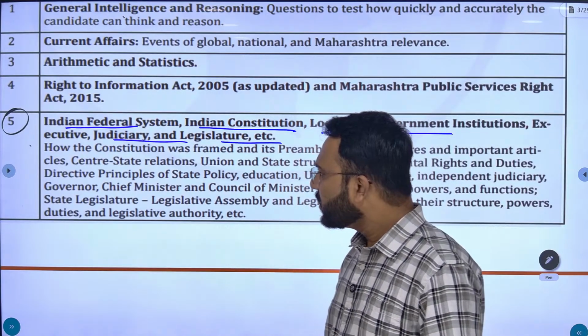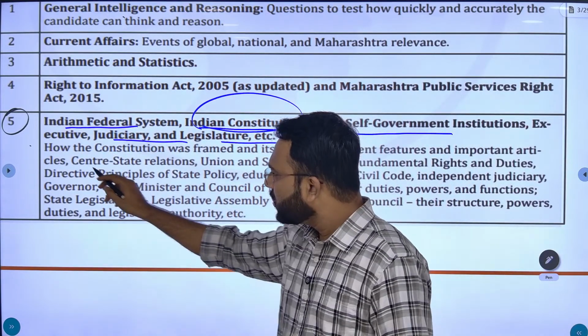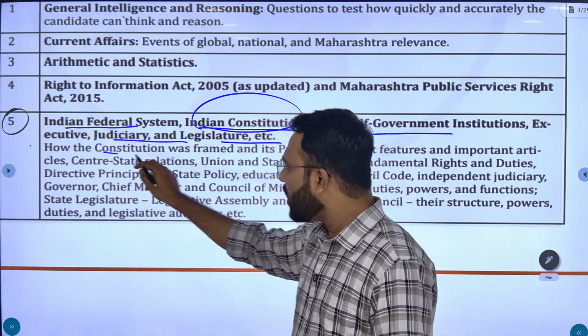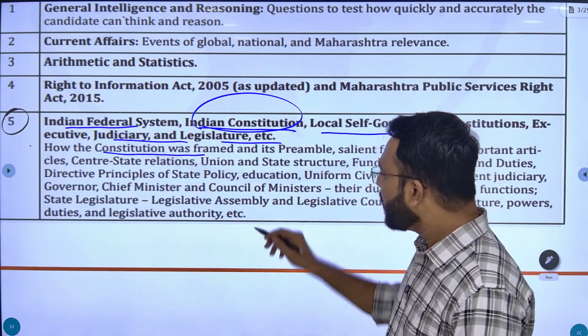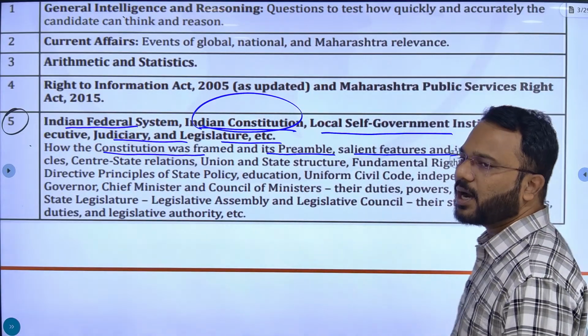For example, in the Indian constitution they will ask questions based on how the constitution was framed, how the preamble came into being, the salient features and important articles.